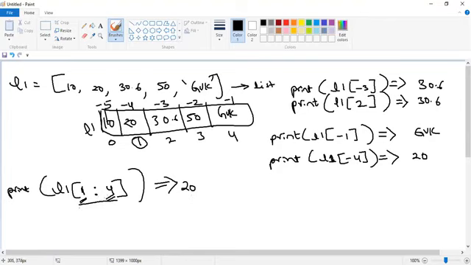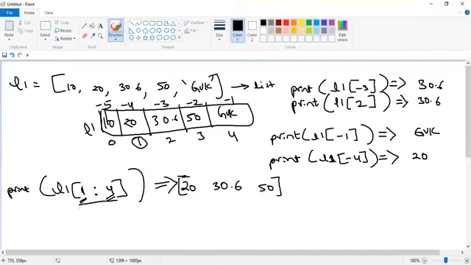Please respond, guys. Are you able to follow me or not? When I'm mentioning 4, will the end index be considered up to 4 or 3? 3. So it considers up to the third index, right? Which values will be displayed onto the user screen? 20, 30.6 and 50. So this is the result. Is it clear?